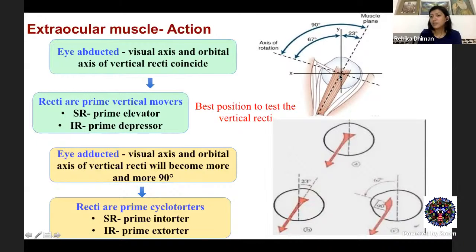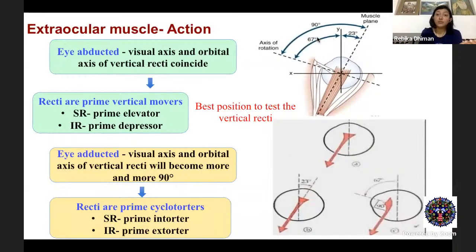So the vertical recti essentially have the same axis. The visual axis and the line of pull of the vertical recti make an angle of around 23 degrees. When the eye is slightly abducted, the more the visual axis and the axis of the vertical recti coincide, the more they become vertical elevators. So the SR, when abducted by 23 degrees, becomes a pure elevator, and the inferior rectus becomes a pure depressor.